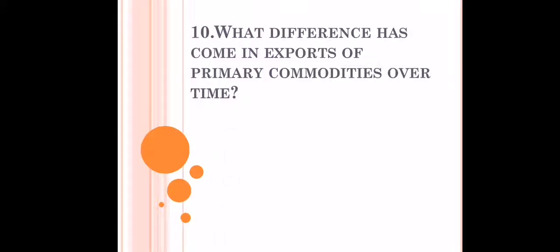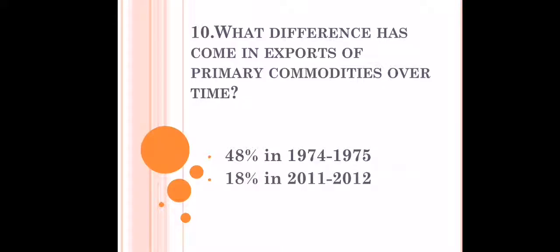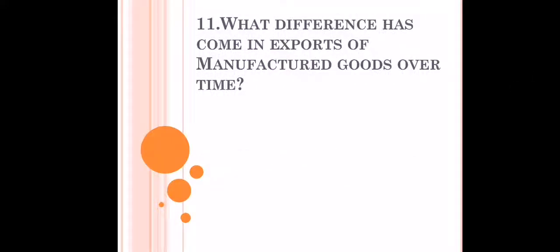What difference has come in exports of primary commodities over the years? So if we talk about 1974 to 1975, then it was 48% and now it has reduced to 18% from 2011 to 2012. The next question asks, what difference has come in exports of manufactured goods over the time?